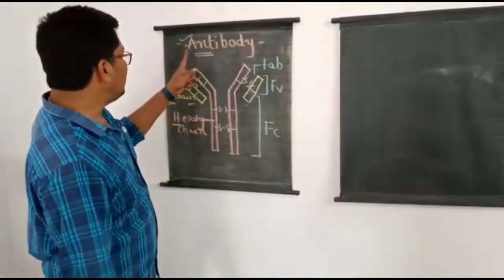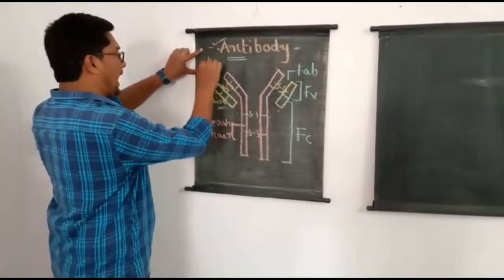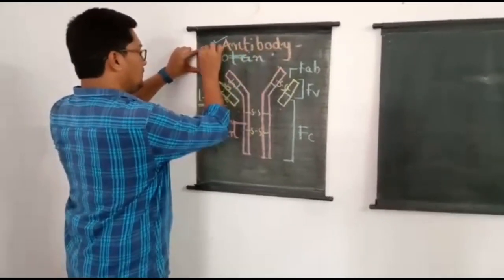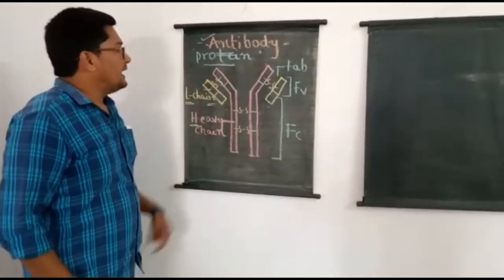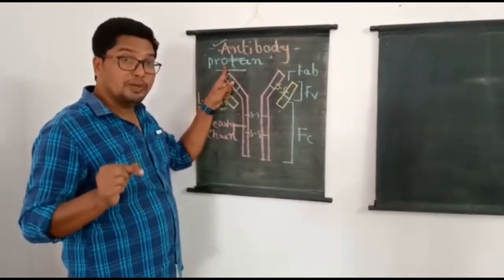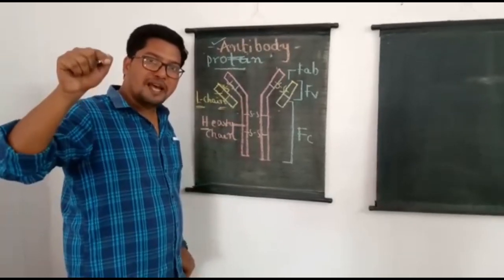When we look into the structure of an antibody molecule, I told you an antibody is basically a protein molecule. Chemically, it is a globulin. So ultimately, what are antibodies? A type of plasma proteins.